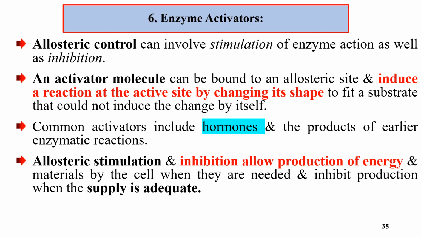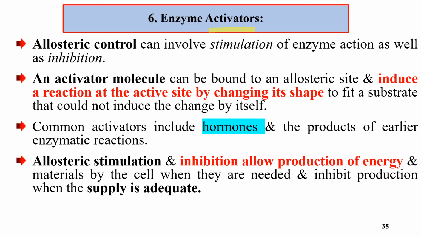The last one is enzyme activators. When an enzyme is inhibited by non-competitive inhibitors, the inhibitors can be released by activators. Allosteric control can involve stimulation of enzyme action as well as inhibition. Once the enzyme is inhibited, we stimulate the enzyme with these activators.